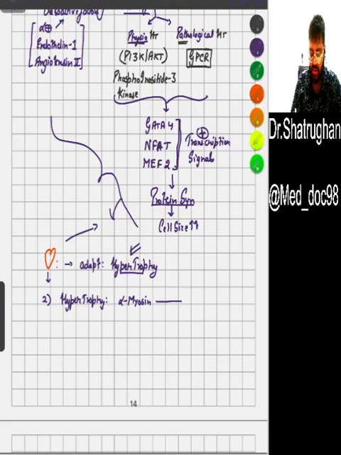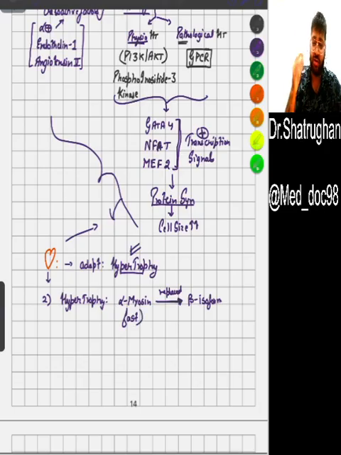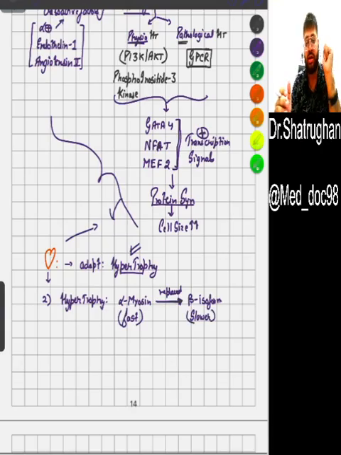It will be replaced by the beta isoform. So you will say, oh, what is the difference? Why is it changing? The reason is, see, alpha myosin acts as a fast contractor. It will contract the muscle faster, but the beta isoform is for slower contraction. The change is that the fast contracting heart muscle will be replaced by slow contracting protein.